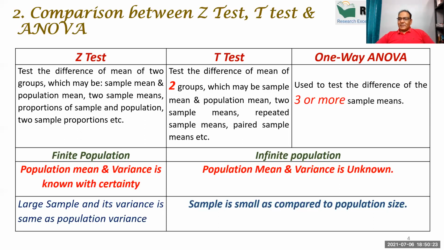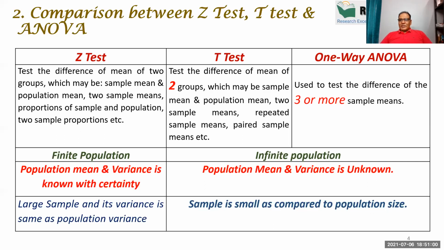So I call this test a test which is only found in books. That test is not found in practice. Why? Because we never deal with the finite population. Impossible, right? And that's why I conclude with one sentence that Z test is a bookish test, only available in books, not applicable in practical, and no software gives you the facility of applying Z test for comparison of the mean.